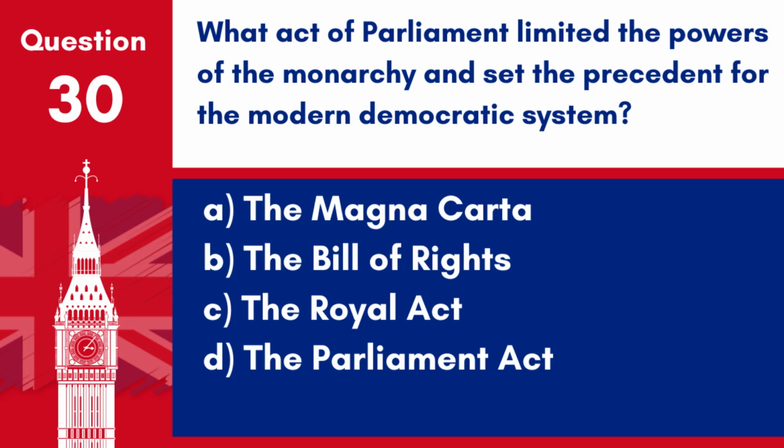Question 30. What Act of Parliament limited the powers of the monarchy and set the precedent for the modern democratic system? A. The Magna Carta, B. The Bill of Rights, C. The Royal Act, D. The Parliament Act. Answer: B. The Bill of Rights. The Bill of Rights, passed in 1689, limited the powers of the monarchy and set important precedents for the evolution of a constitutional monarchy and a democratic parliamentary system in Britain.